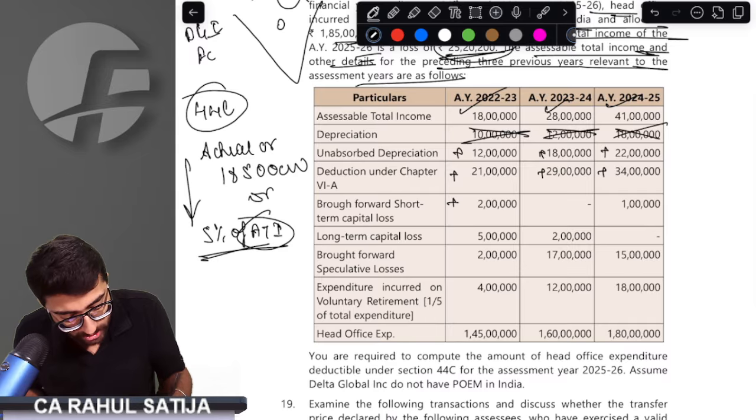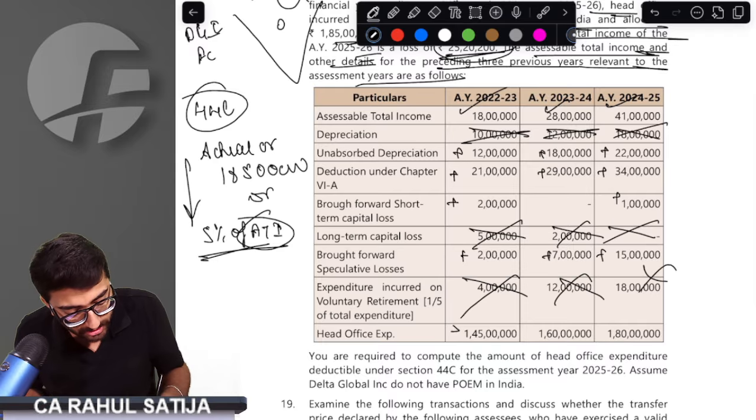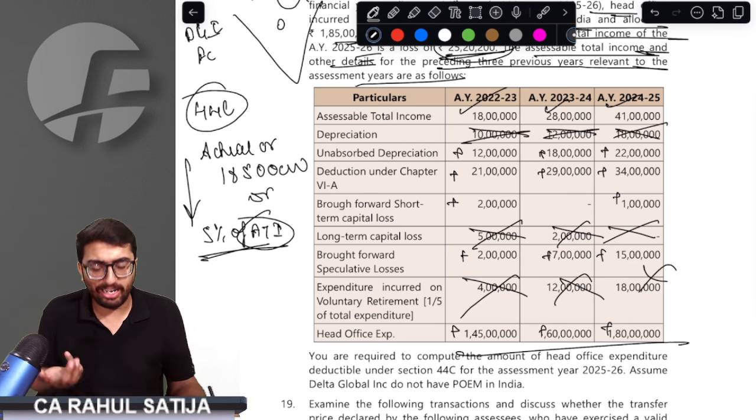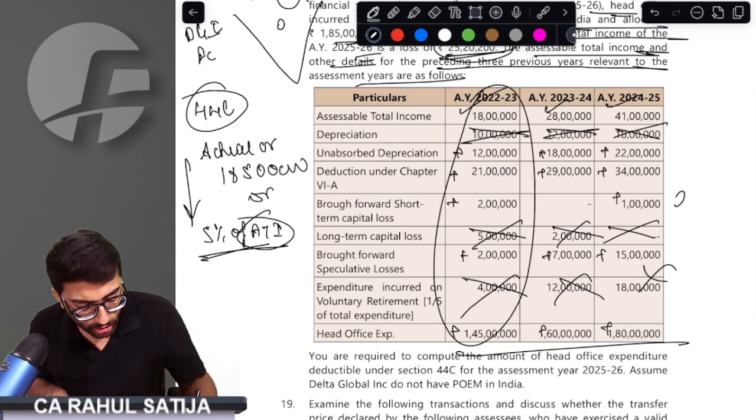Brought forward loss, short term loss, add. Long term loss, no, because this is a current year loss. Speculative loss, add. VRS, no. Head office expenses, yes, add these, and you will arrive at the ATI. If you do the total of these, you would arrive at 2 crore rupees.